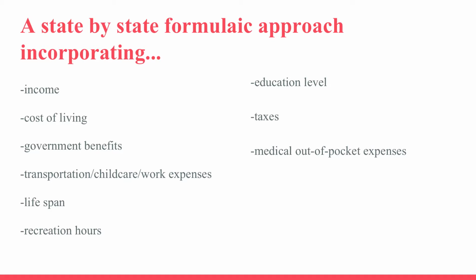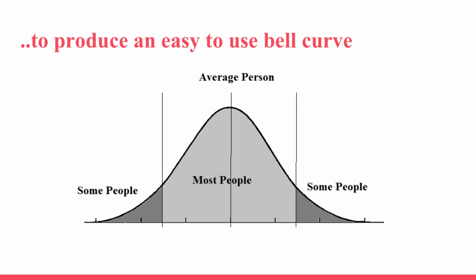A formula would be created by experts, again, not us, that could numerically assess those things that could be numerically assessed to produce a neat percentile that would fit nicely on a bell curve. While this curve represents equal distribution, a more accurate account would be slightly skewed to show imperfect distribution in the economy. This curve would not only show who's poor and who's not, it would show how poor someone is and who is borderline and who is truly destitute. The curve would give a visual that is easily understood where the formula wouldn't.